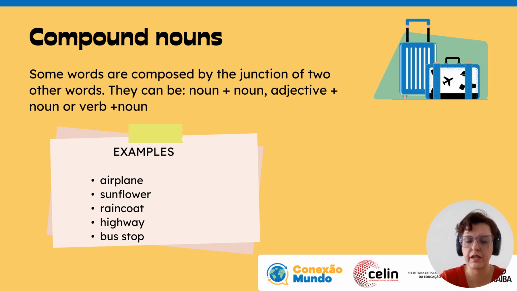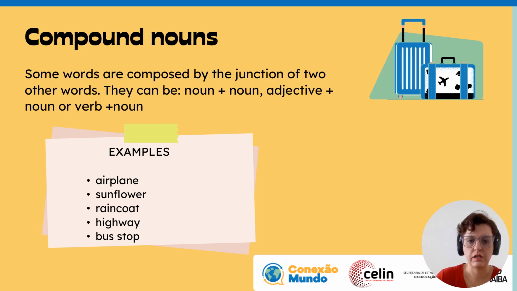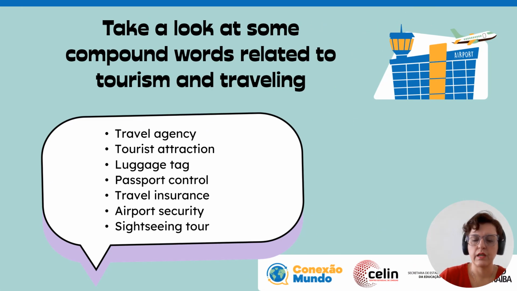We have airplane, sunflower, raincoat, highway, bus stop, okay? These are compound nouns. Look, since you are going to travel, I gave you some examples of compound words that are related to tourism and traveling.